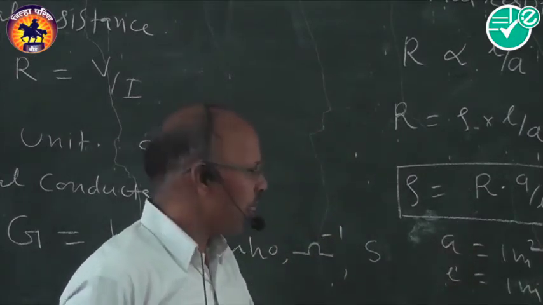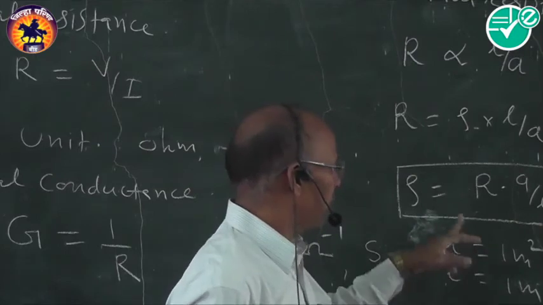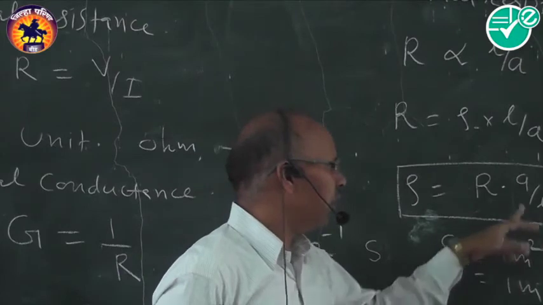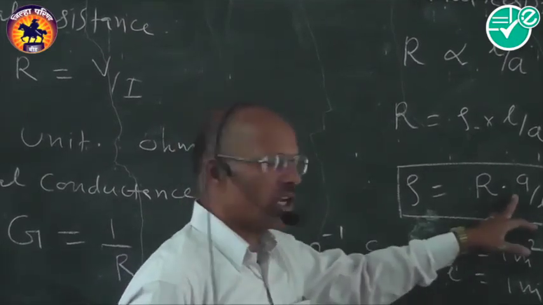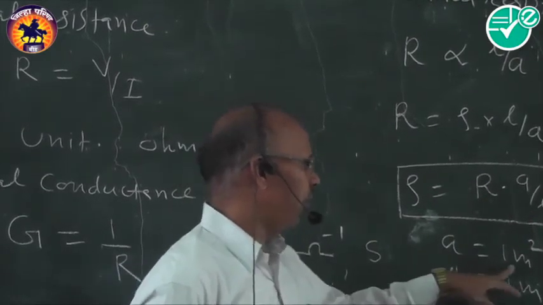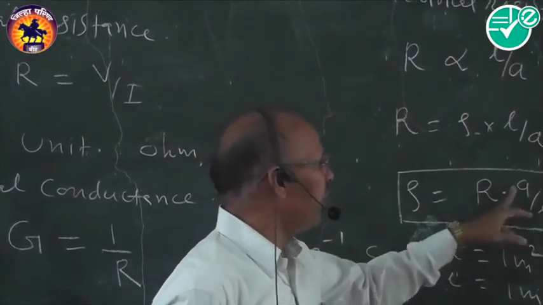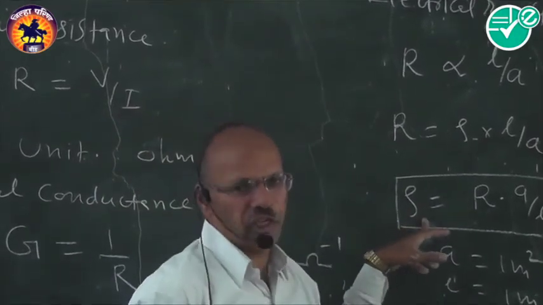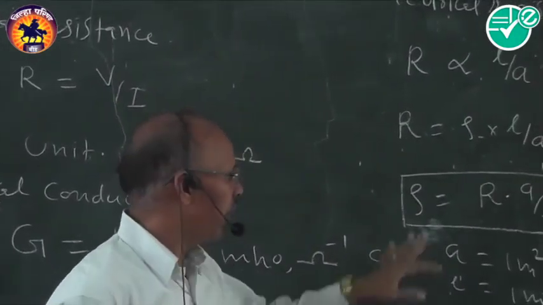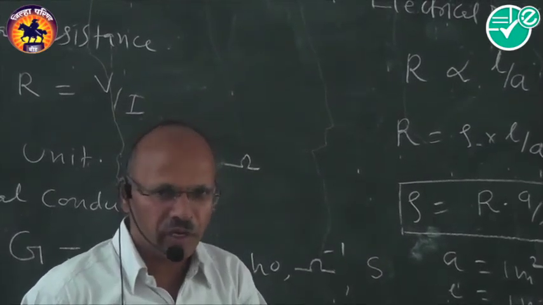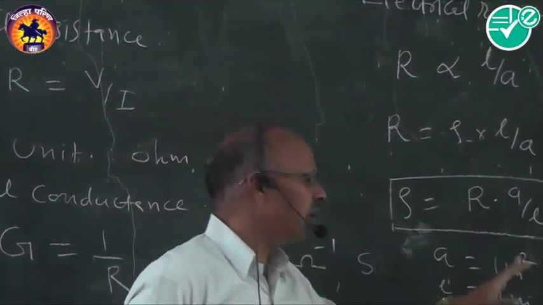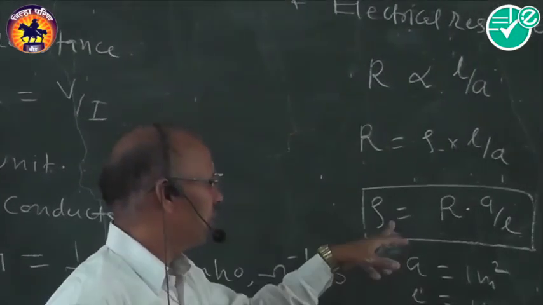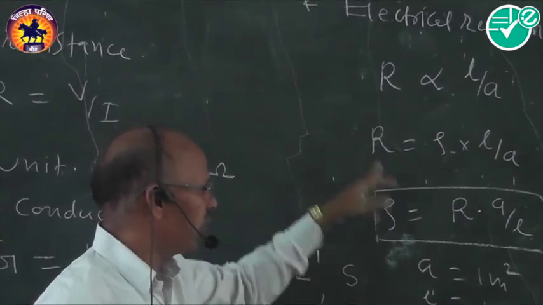If we think about this, it is the resistance offered by a material having 1 meter length and 1 meter square area, which we generally call resistivity. Resistivity can be defined as the resistance offered by a conductor by taking a 1 meter square area and 1 meter length, the same resistance we generally call resistivity.